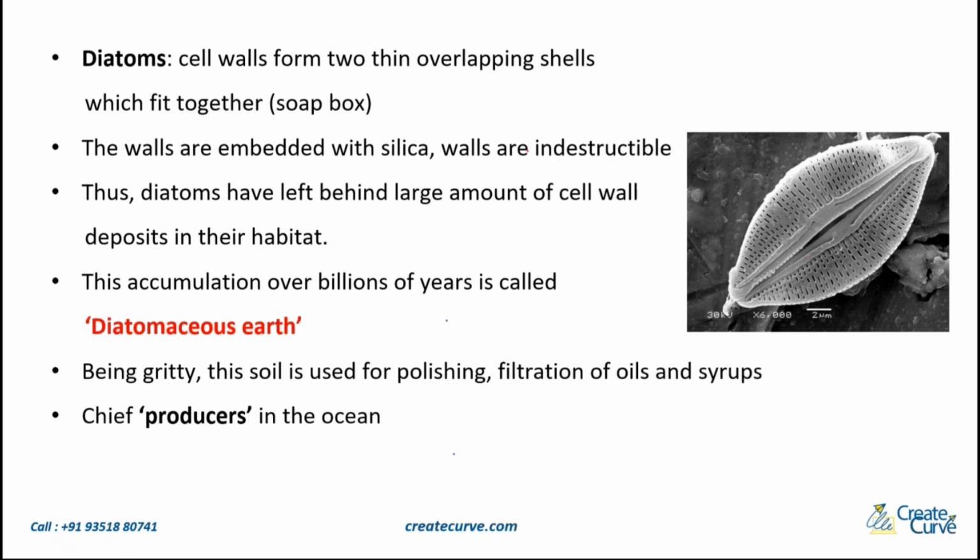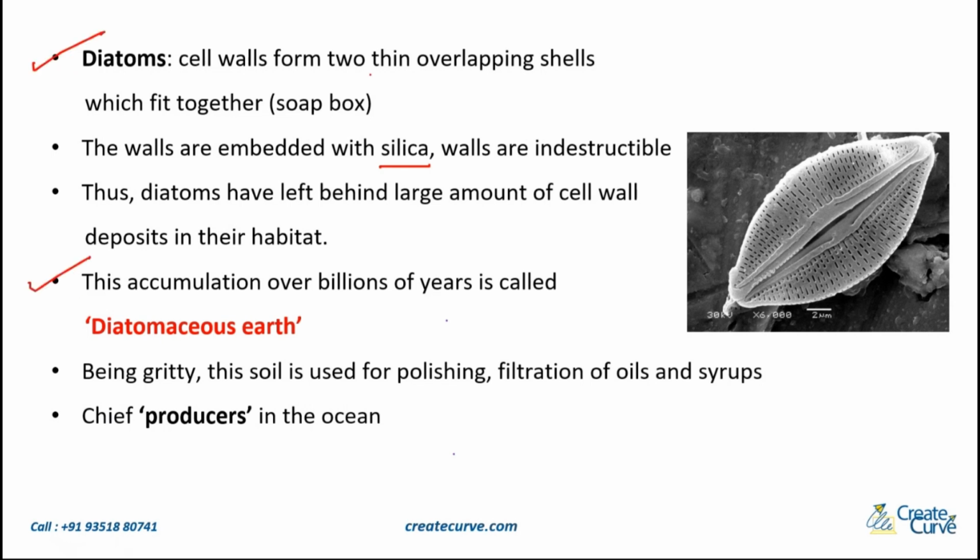The walls are embedded with silica and the walls are indestructible. Thus, diatoms have left behind a large amount of cell wall deposits in their habitat. Even once they die, the cell wall deposits are still there because the walls are indestructible and embedded with silica. This accumulation over billions of years is called diatomaceous earth.